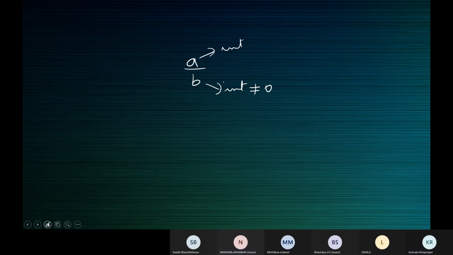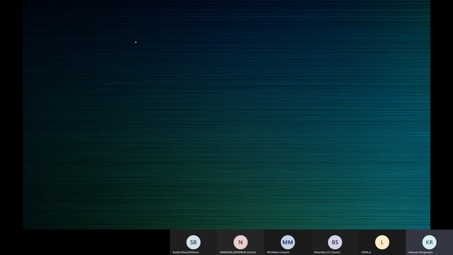That's right. Ritika, repeat the definition in your own words. A number that is of the form A by B, where A and B are integers, B is not equal to 0, ma'am. It's called a rational number. Yes, A by B. A divided by B.